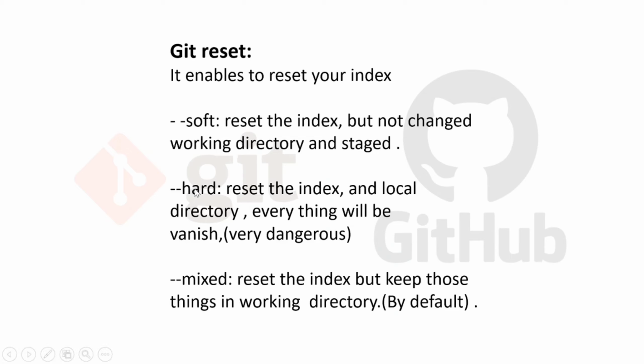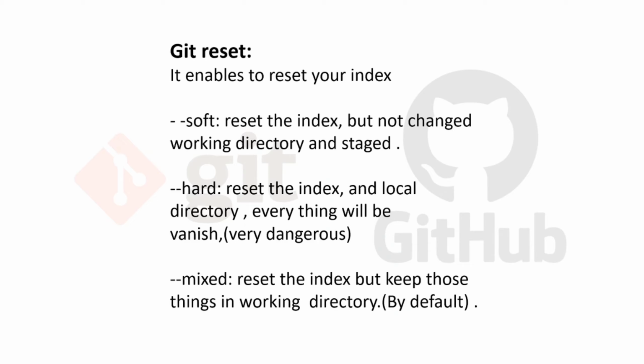So now next is hard reset. Hard reset is very dangerous, so everything will be lost, right? So if you are doing a hard reset, make sure those codes are of no use, or you want to completely remove them, because in your working directory also those will not be available.